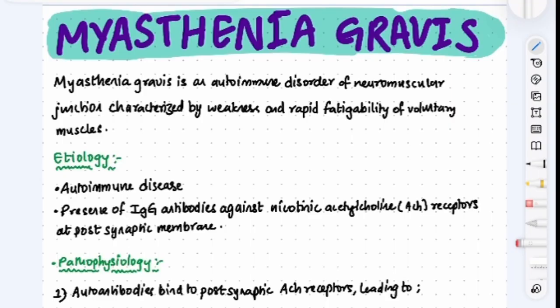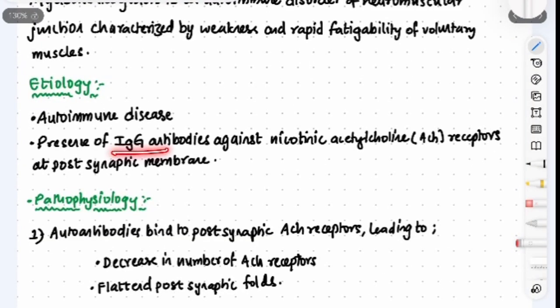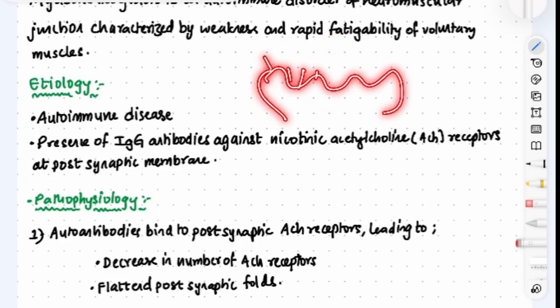This Myasthenia Gravis is an autoimmune disorder of neuromuscular junction and it is characterized by weakness and rapid fatigability of voluntary muscles. Now, what is the etiology? It is an autoimmune disease. Basically, what is autoimmune disease? That is our own immune system acts against us, right? So this is the autoimmune disease, and there is presence of IgG antibodies against the nicotinic acetylcholine receptors on the postsynaptic membrane. So IgG antibodies are created against the nicotinic acetylcholine receptors which are present on the postsynaptic membrane.